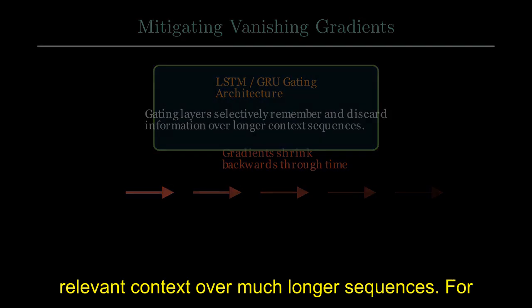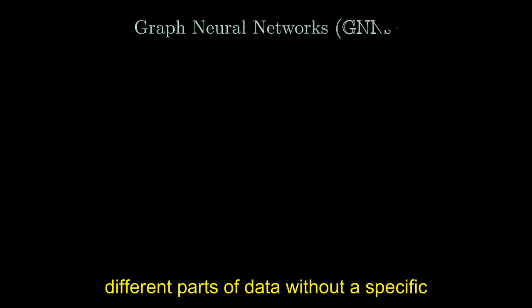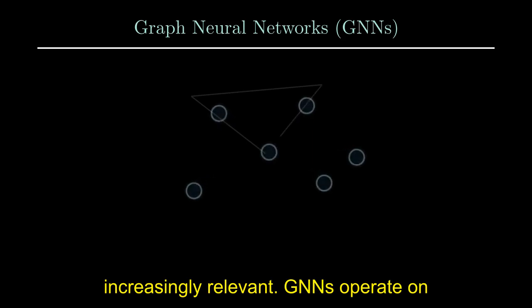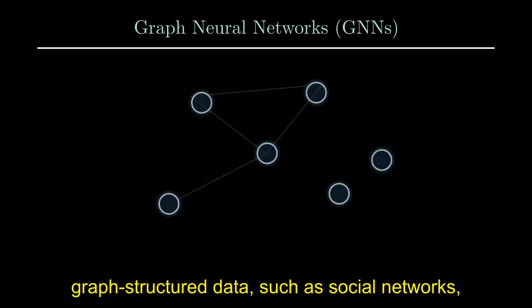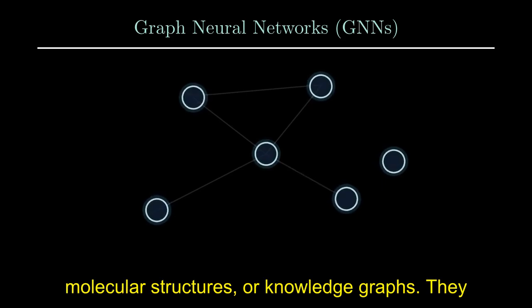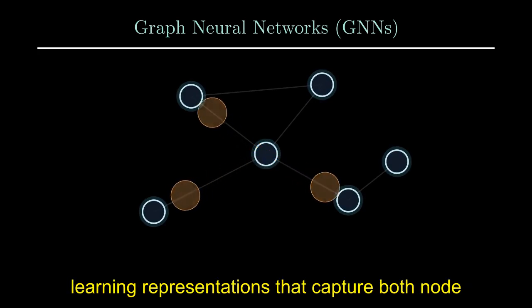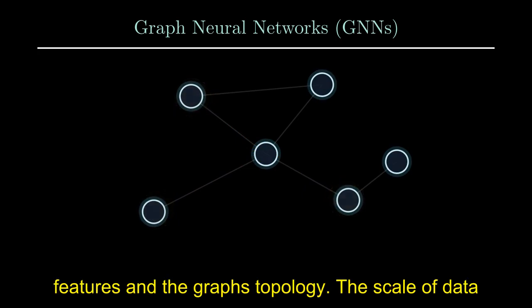For tasks requiring understanding relationships between different parts of data without a specific sequential order, graph neural networks are increasingly relevant. GNNs operate on graph-structured data, such as social networks, molecular structures, or knowledge graphs. They propagate information between nodes in the graph, learning representations that capture both node features and the graph's topology.